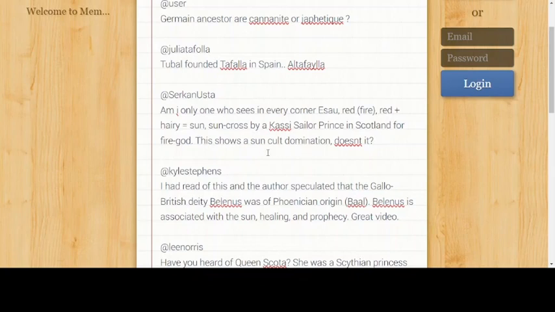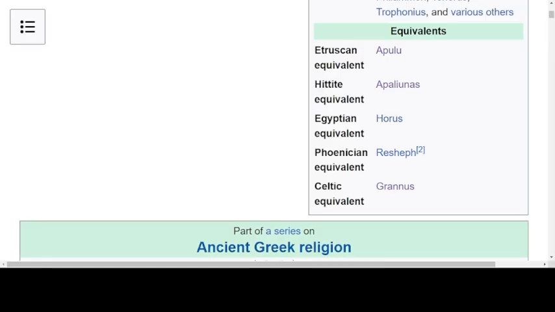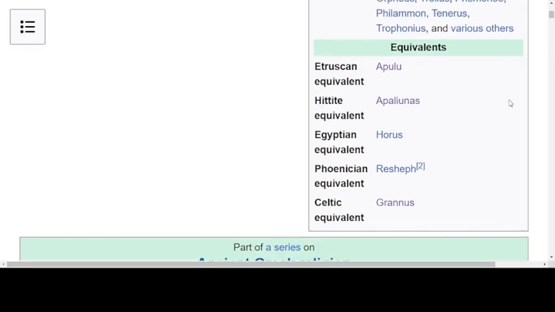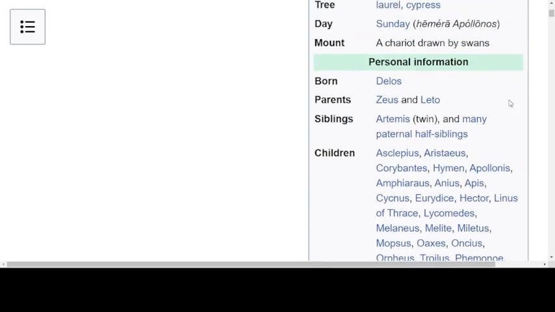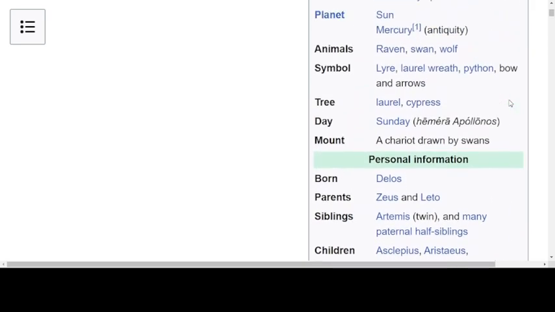It's spread throughout many regions of the world. And if we go up here, we'll learn about Apollo being connected with the sun. So sun worship, Sunday for Apollo. So Apollo's day is Sunday. So it's fire worship tied in with the sun.